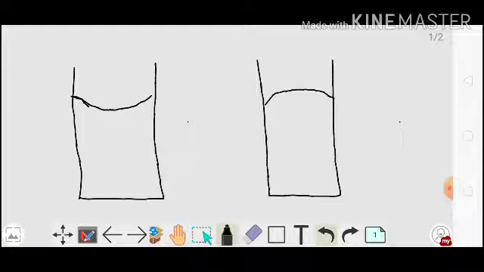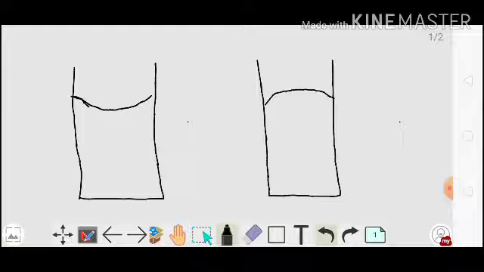It will form a surface something like this. This is called convex meniscus. Those liquids which do not wet the surface of the wall of the container form convex meniscus like this.